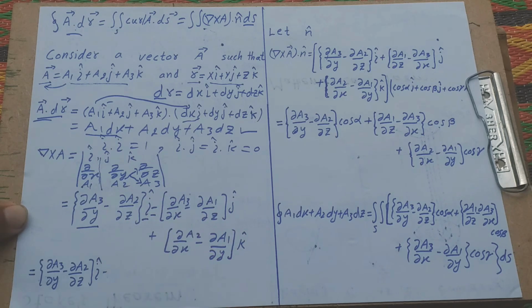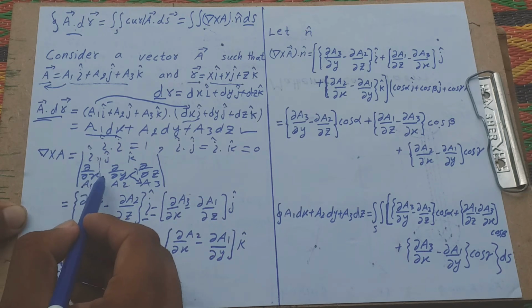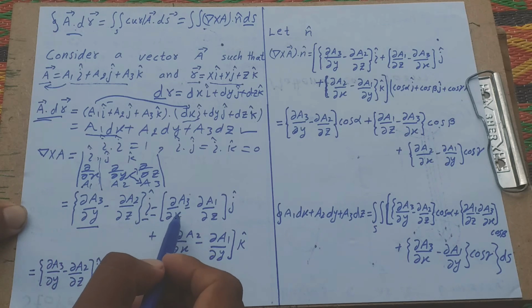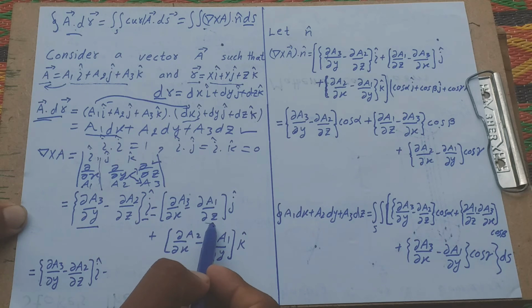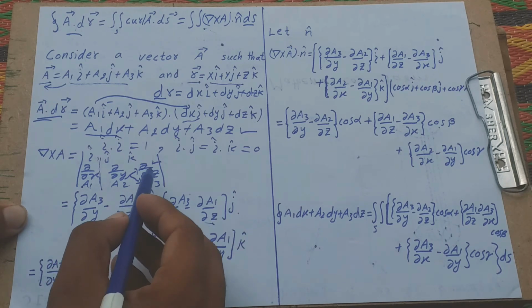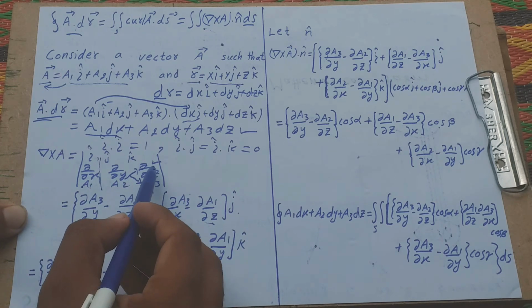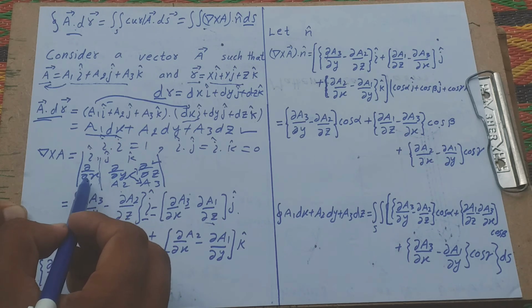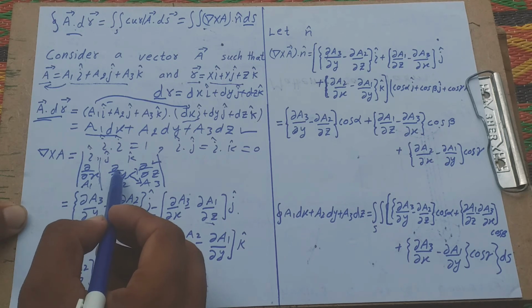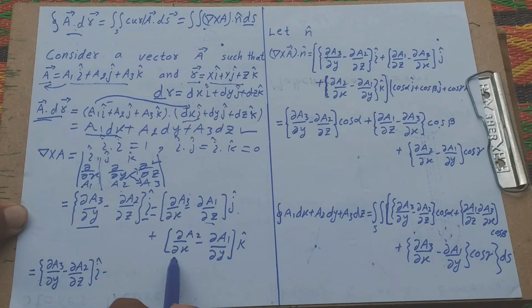Okay, understand? Then we multiply this with A3, and A1 with this, and write in this form for j. Also for k we ignore these columns and write A2 multiplied with partial x, and A1 multiplied with partial y, written in these forms.